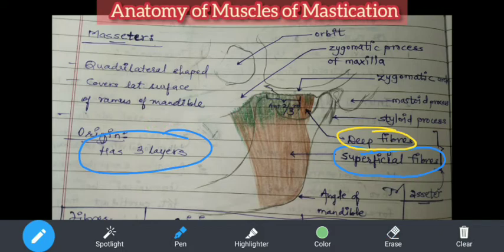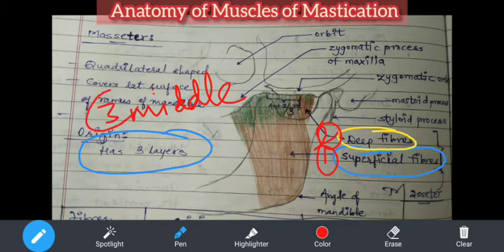Just give me 1 second. I'll put it in red because it's not visible. So, middle fibers. These are the three fibers: 1, 2, and 3 layers of fibers. Okay, now superficial, they get origin from.